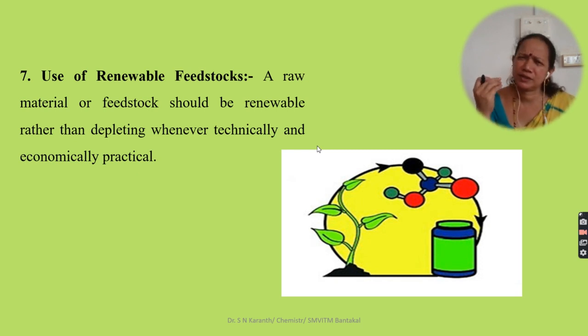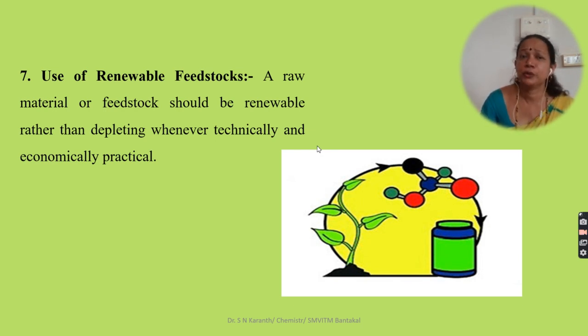Then, use of renewable feedstock. It's not always possible to use a renewable feedstock, but whenever it is possible, we have to use raw materials or feedstock that are renewable rather than depleting, whenever technically and economically practical. While getting the product, we have to take care of the 12 basic principles, but we need not obey all of them. Some principles may be obeyed, but some are not possible to achieve. But whatever is possible, we have to achieve.